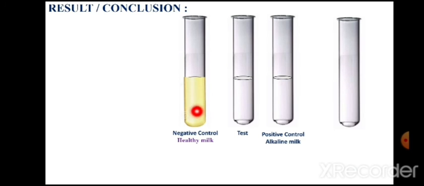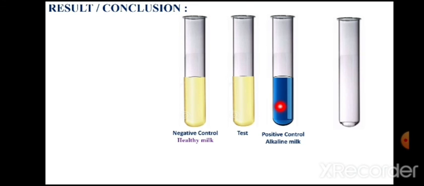Bromothymol blue under acidic condition is yellow, under alkaline condition it is blue. So the negative control is indicated by development of yellow color. Let us consider that the test milk sample has also developed yellow color, and of course the positive control, which contains alkaline milk, turns blue under alkaline conditions.